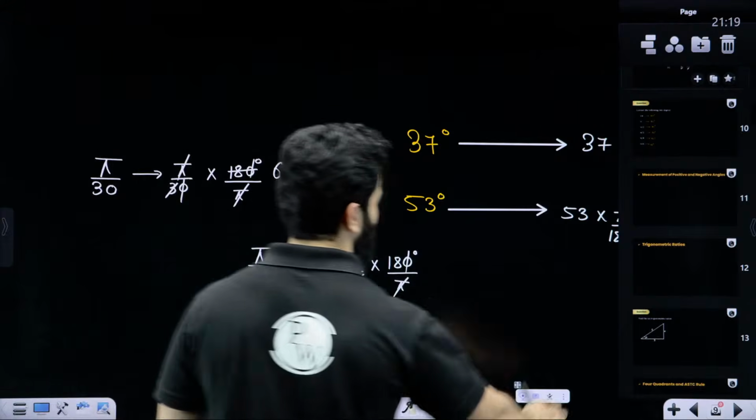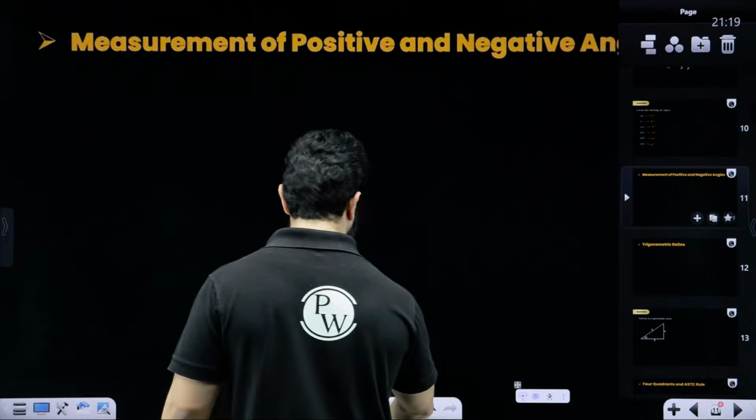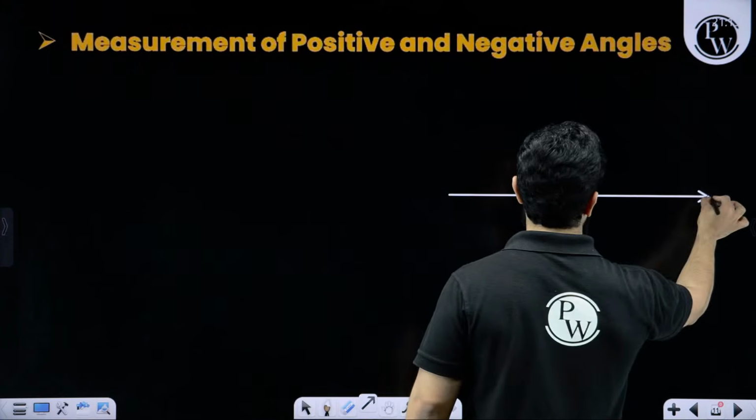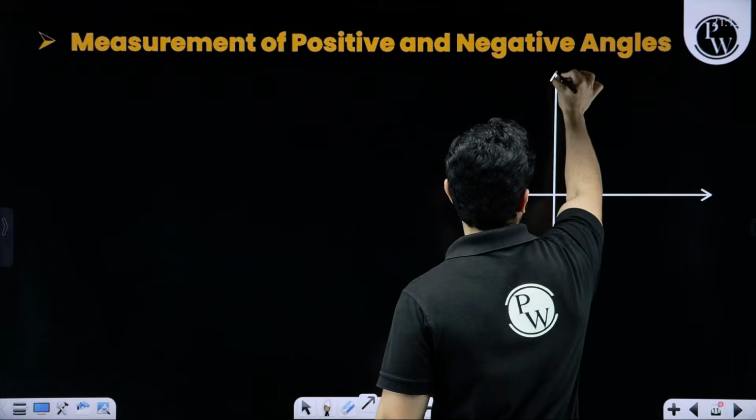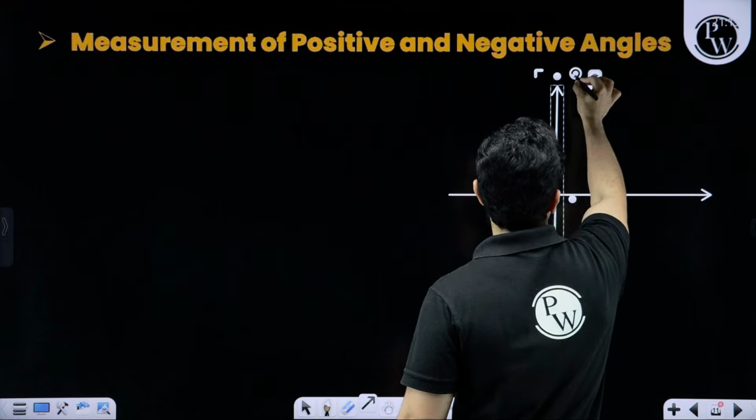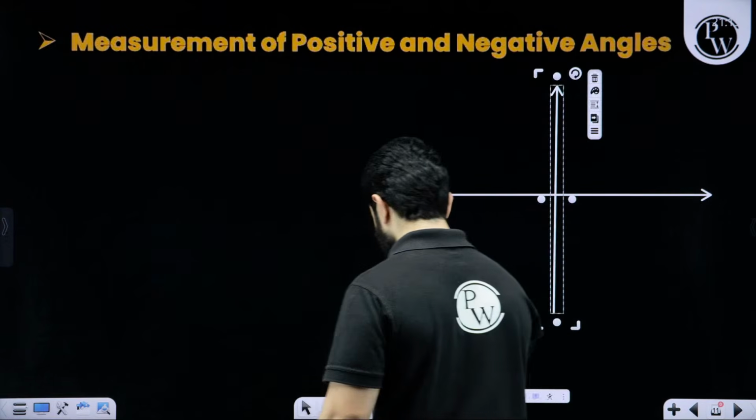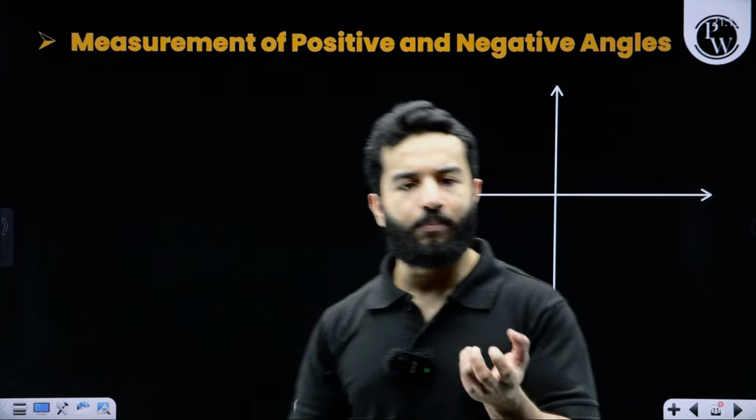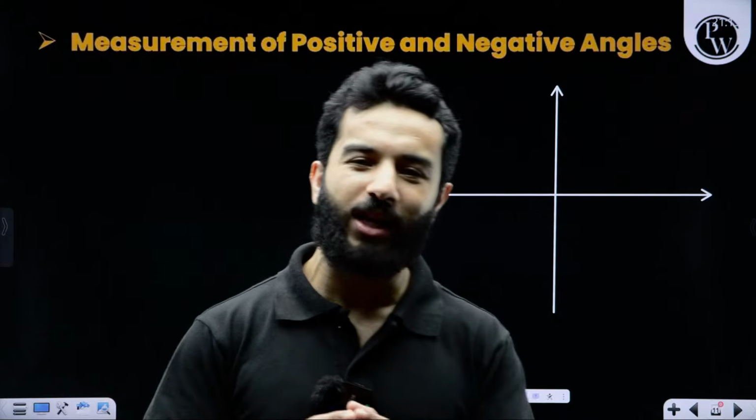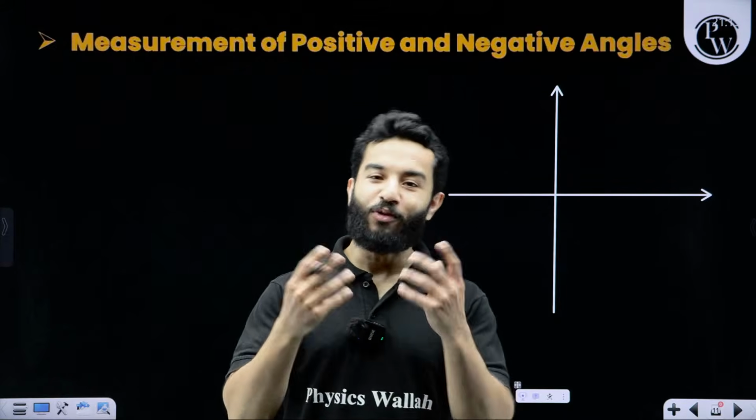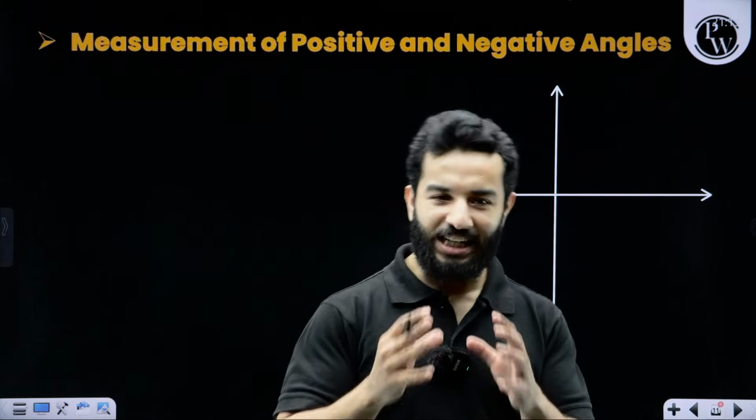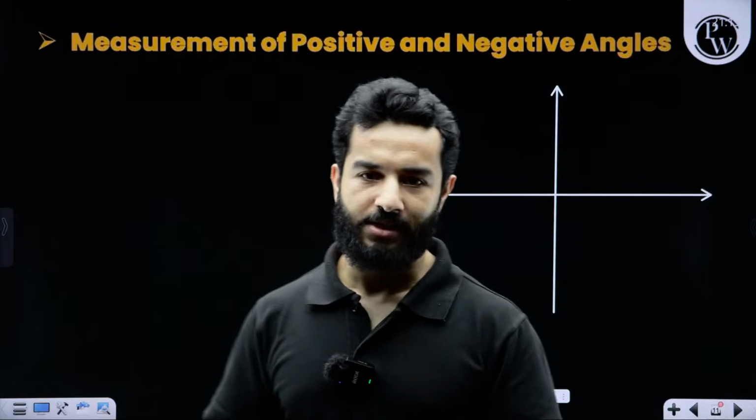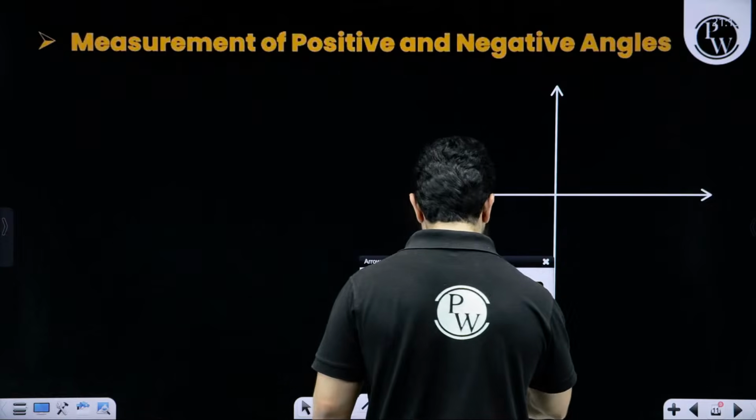Let's talk about measurement of positive and negative angles, my dear friends. See, these are known as reference lines, also known as x-axis and y-axis. You all know them. My dear friends, it is a convention. Convention basically means you can take it as a scientific tradition. What is a scientific tradition? How we measure angles. Let's suppose we have got a line like this.